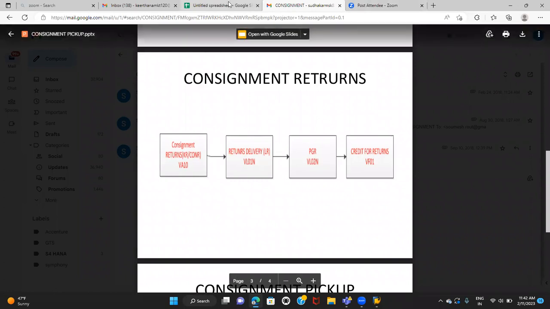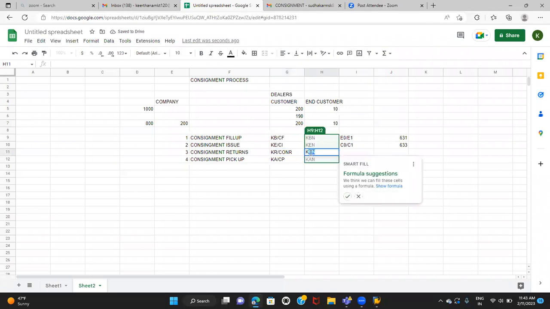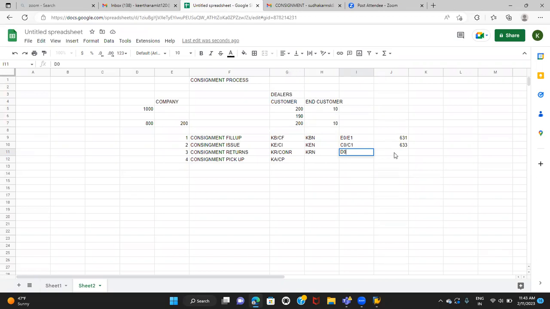And coming to the settings, I'll write it here. KR or CYNR, item category is KARN, and schedule category it will be D0. There will not be D1 because for returns we will not do any availability check. And movement type is 634. You can check all the settings. Right. So this is about the consignment returns.